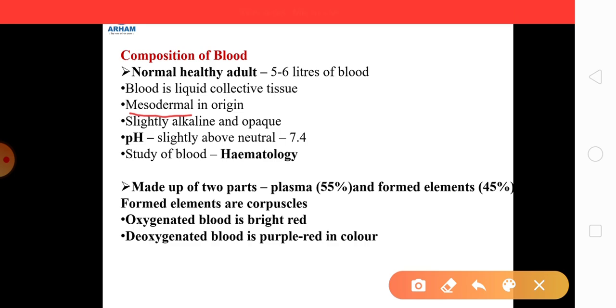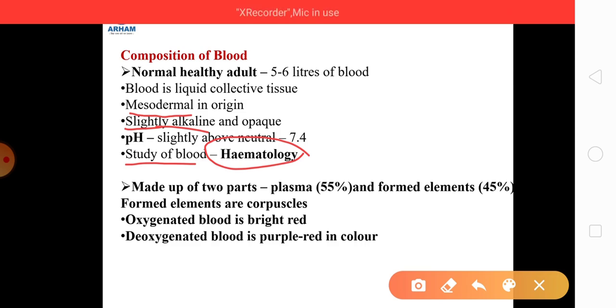Then blood is slightly alkaline and it is opaque. Now when we say slightly alkaline, its pH is slightly above neutral, that is 7.4. 7 will be neutral, so 7.4 says that it is slightly alkaline. And the study of blood is known as hematology.